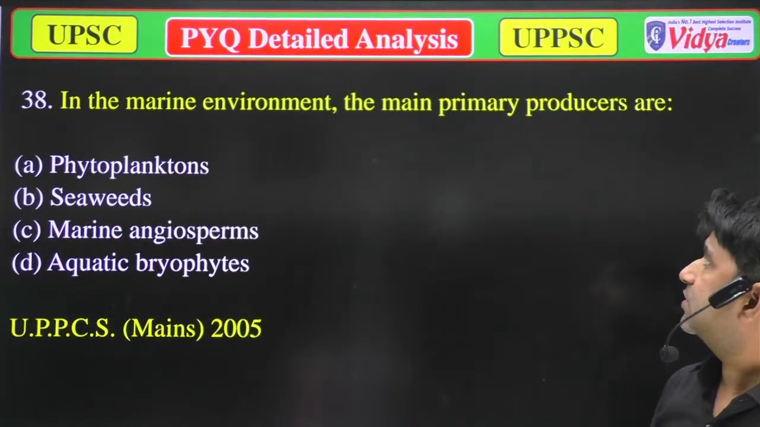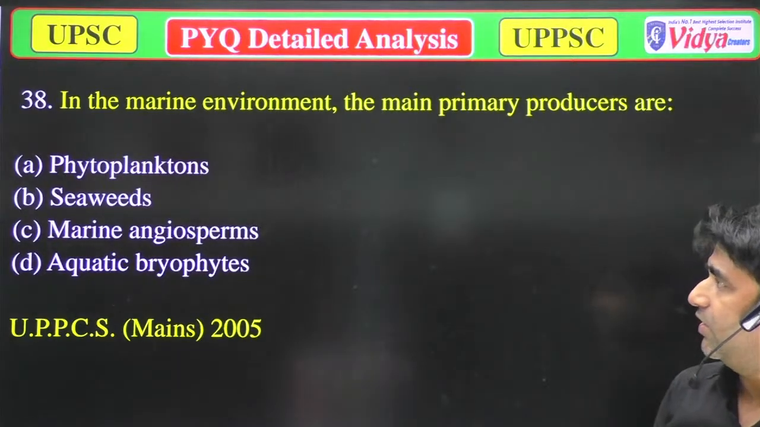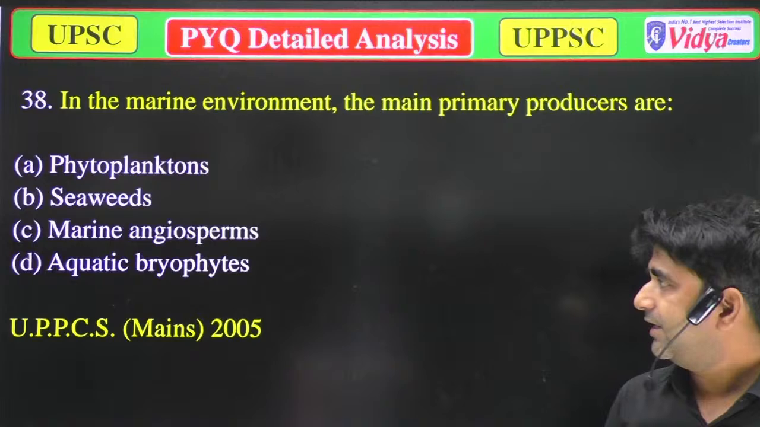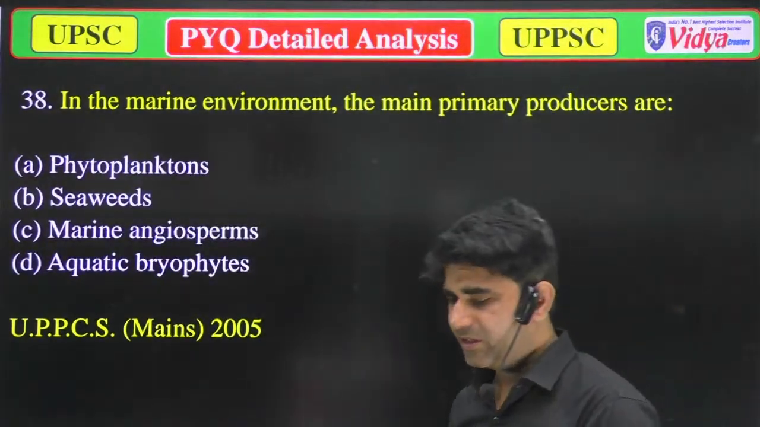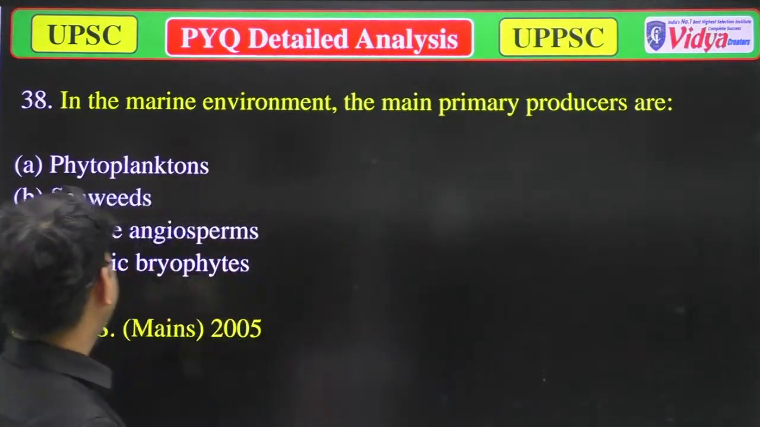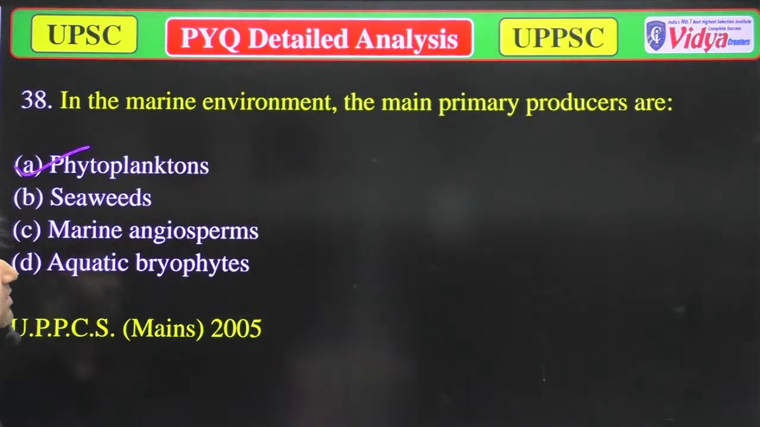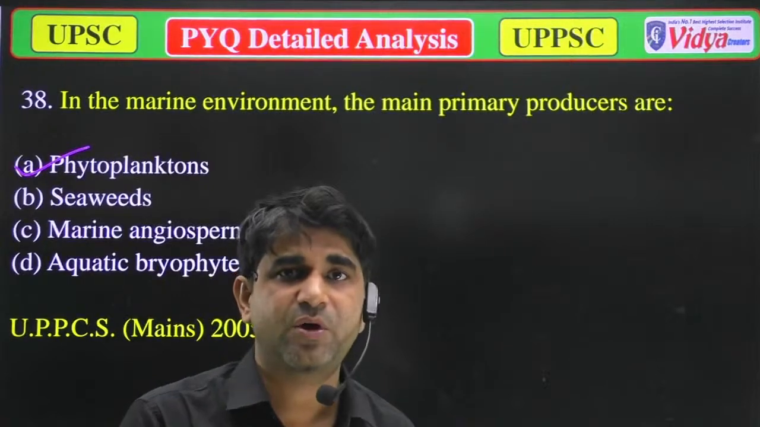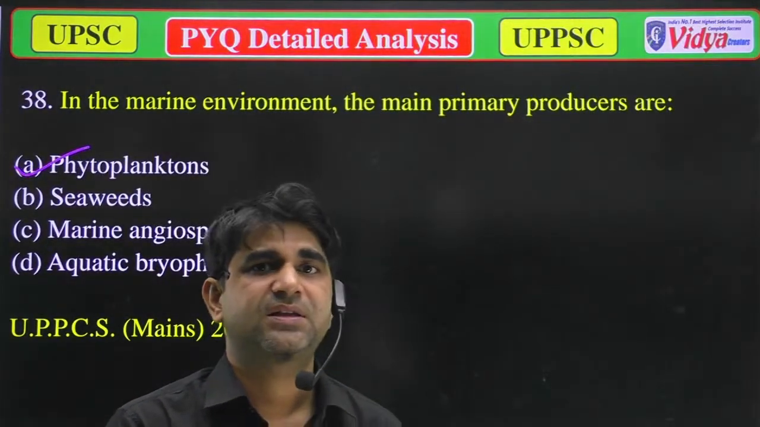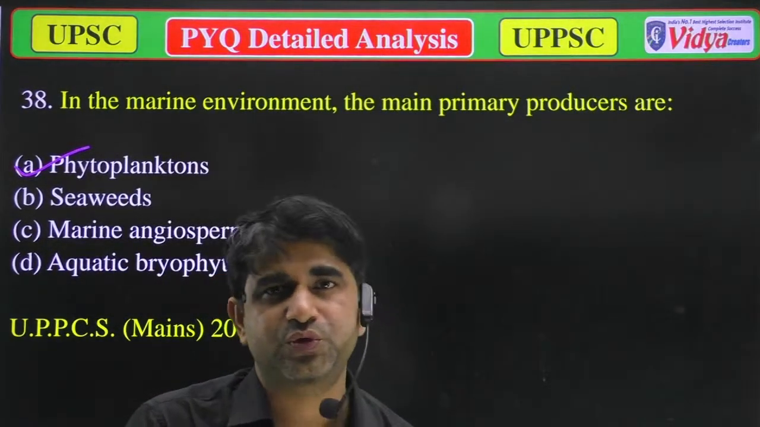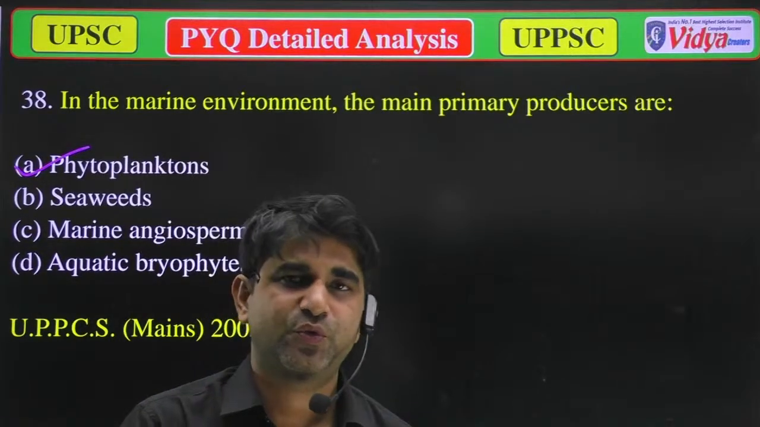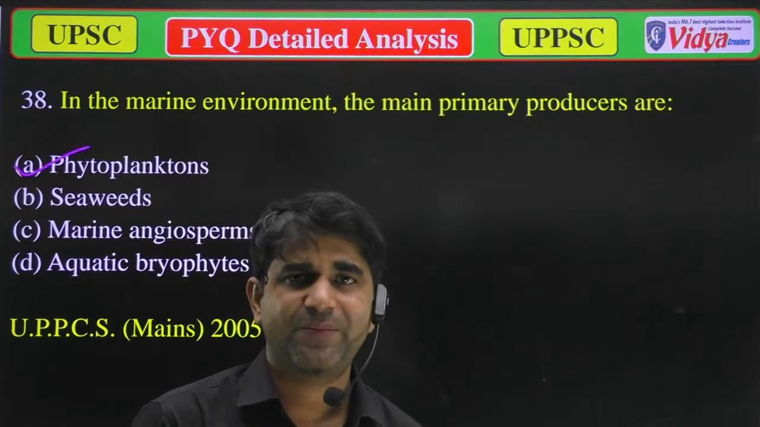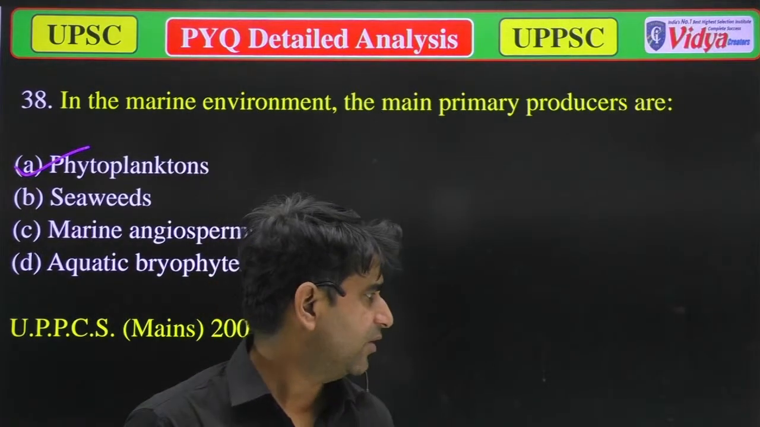In the marine ecosystem, the main producers are: A, phytoplanktons; B, seaweeds; C, marine angiosperm; and D, aquatic bryophytes. In a marine ecosystem, the phytoplanktons are the primary producers because they are in a huge amount and have the capability to produce a huge amount of food, and the fishes, or you can say aquatic animals, are dependent on them for their food. Now we'll move to the next question.